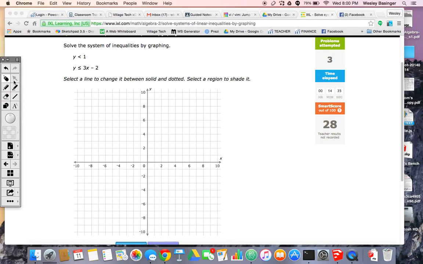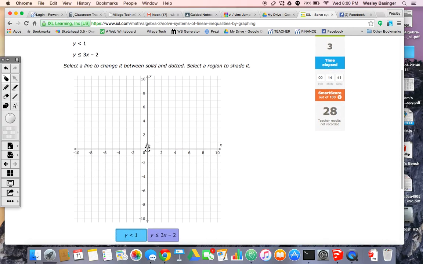Okay, first, I've got y less than 1. So I'm going to find 1 on my y-axis. Remember, this is y right here, 1. Okay, there's no x or anything like that. I know it's going to be a horizontal line, so that's good. There is no line underneath the inequality, so it needs to be dotted like I've got it. Switch to the other color, y less than or equal to 3x minus 2.